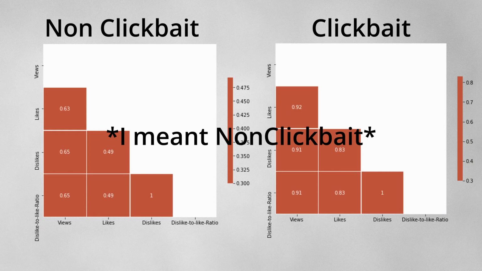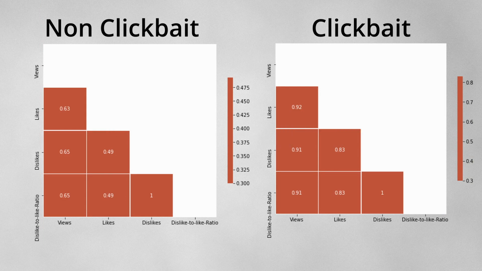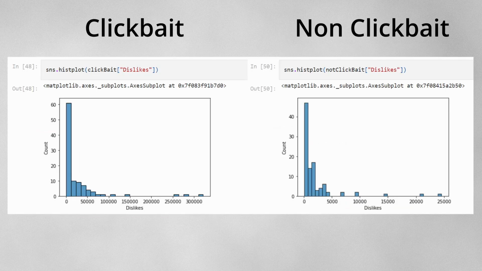For example, clickbait videos are much more likely to have a lot less balanced video statistics due to their weaker correlations if you look at this correlation matrix right here. Clickbait videos also have a much wider distribution of dislikes if you look at this distribution graph right here, which makes sense as the viewer is likely to dislike a video after being misled by its title and thumbnail. Thus, clickbait videos also have a significantly smaller distribution of dislikes to likes than non-clickbait videos as well.